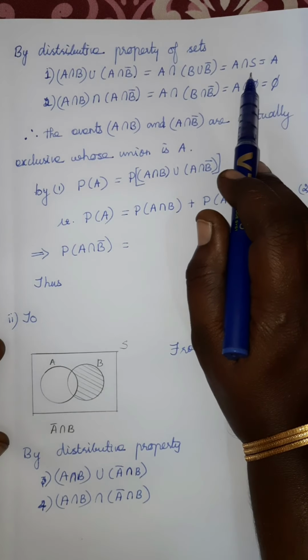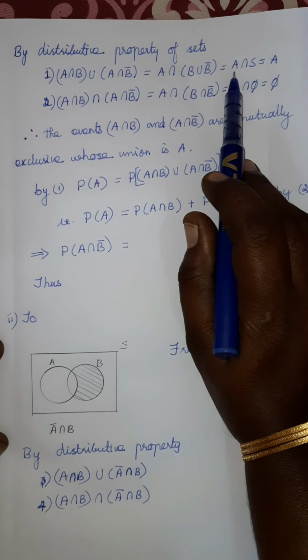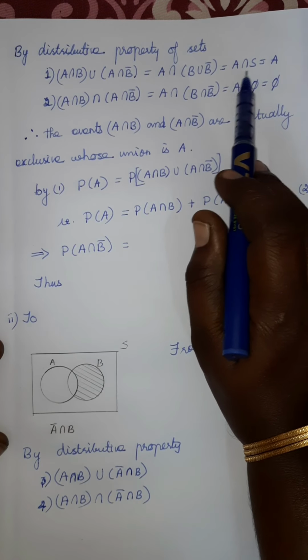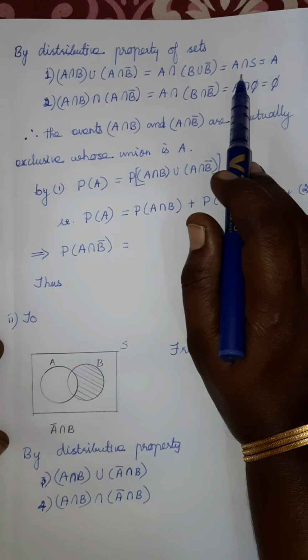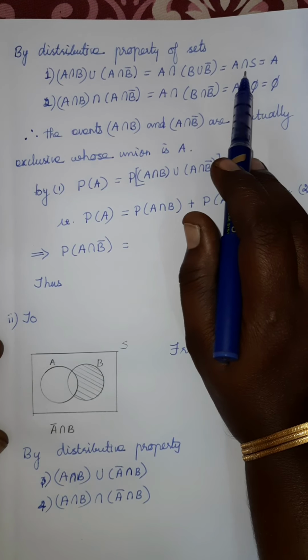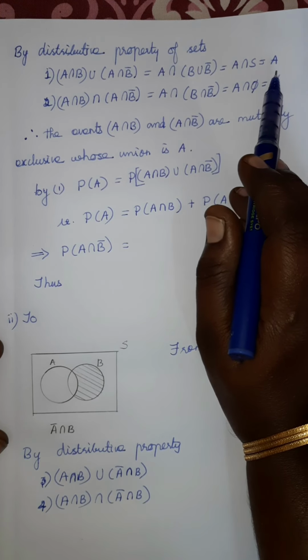S is a universal set, A is a subset of S. So which is the smaller set? A. So we know A is a subset of sample space S, that means universal set S. So in these two sets, what is the common set, or where is the common element? The elements in A are common in both. Okay, so A intersection S is equal to A.